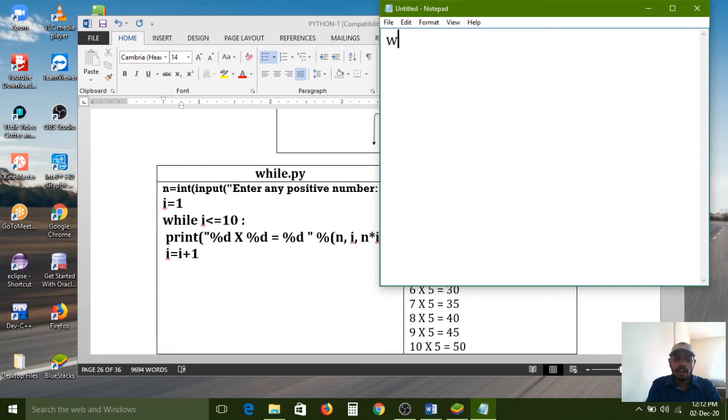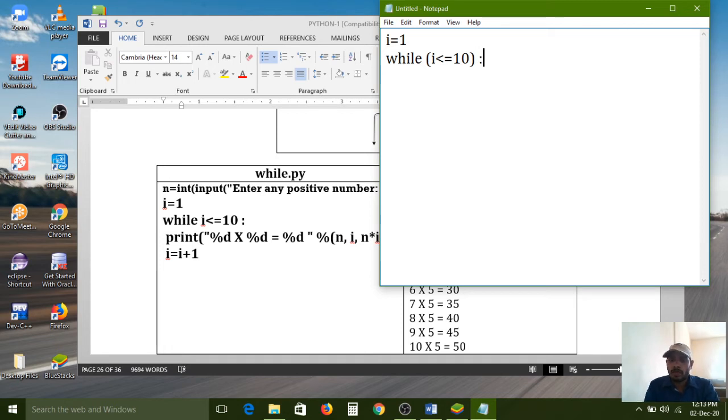Now I am removing these. For that I am writing one while loop. First I introduce one variable, i is equal to 1. It is the starting point. Next I am writing the while statement: while i less than or equal to 10. So i is replaced with 1 while executing, so 1 less than or equal to 10. The starting point is 1 and the ending point is 10, so from 1 to 10 times it will iterate. I mean it will recycle.